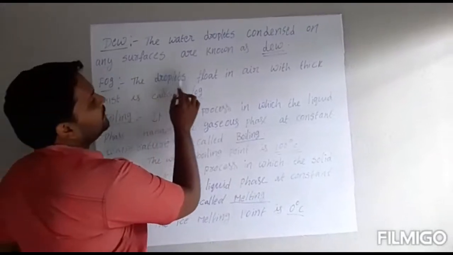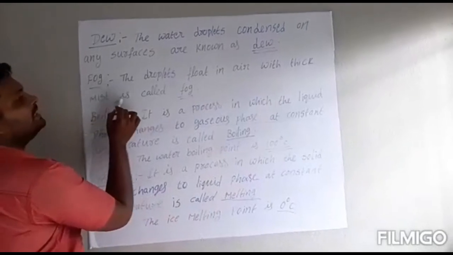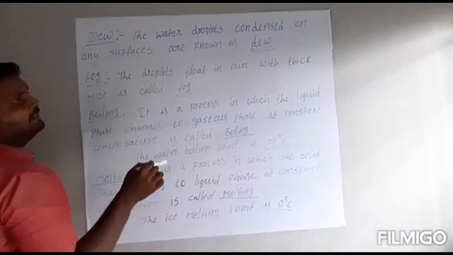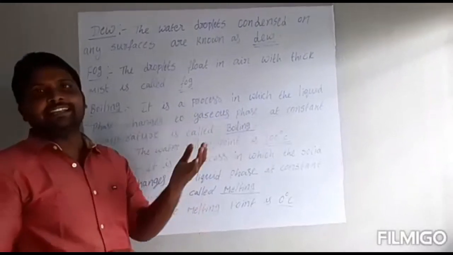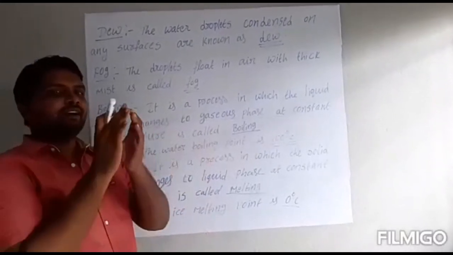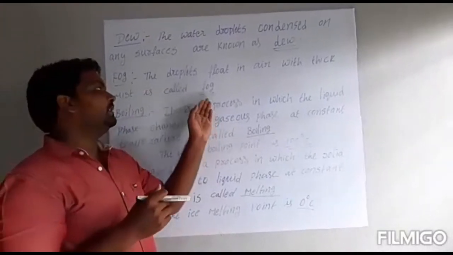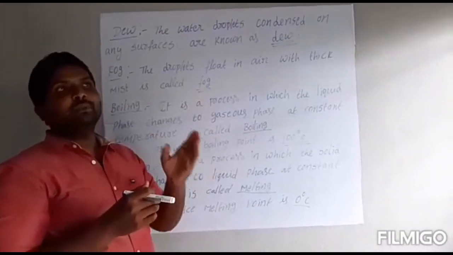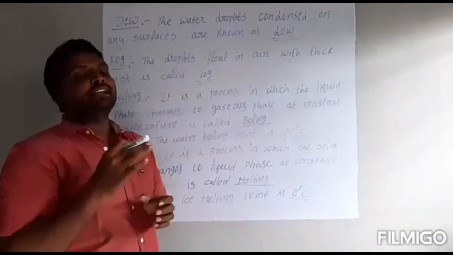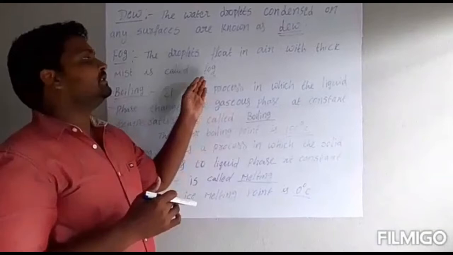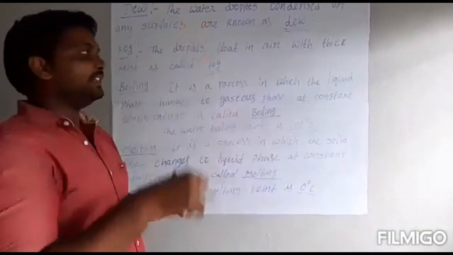Droplets floating in air as a thick mist are called fog. In the winter season, we observe a very white, thick mist in the air. That is called fog. We observe fog mostly in the winter season.